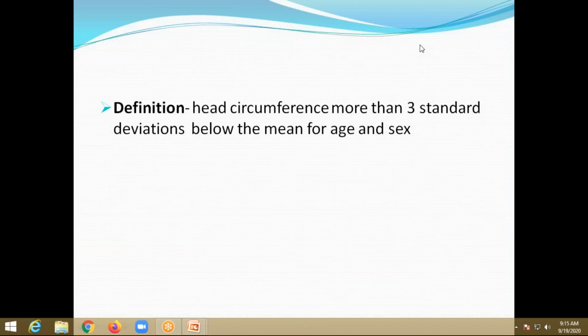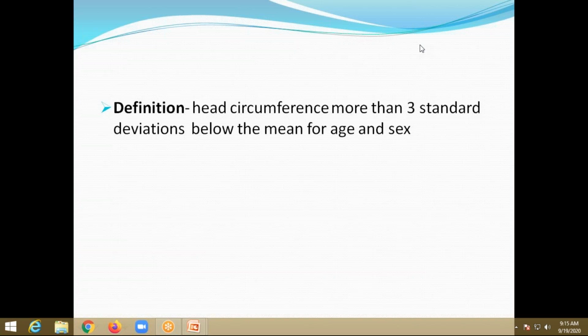For the remaining definitions, like short stature or anything, we comment it as minus 2 standard deviation. Minus 3 standard deviation is the only condition where we see minus 3 standard deviation. That corresponds to the first centile. So this definition is very important. You should not confuse it, and anywhere you won't get any other definition like less than minus 3 standard deviation. So microcephaly, the definition part we completed.